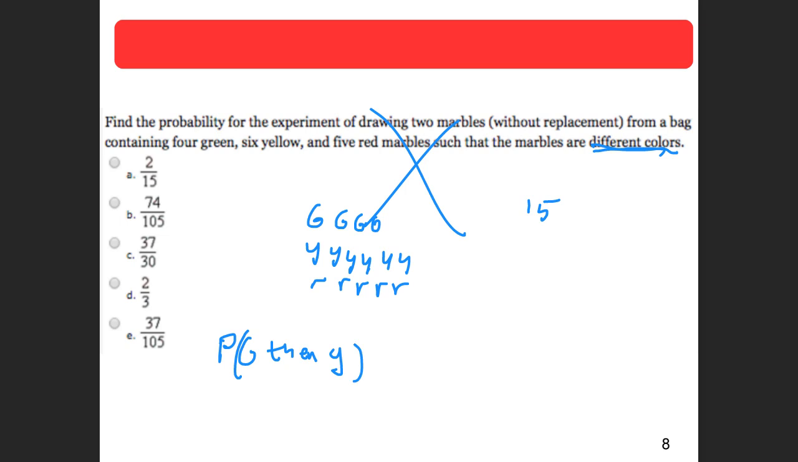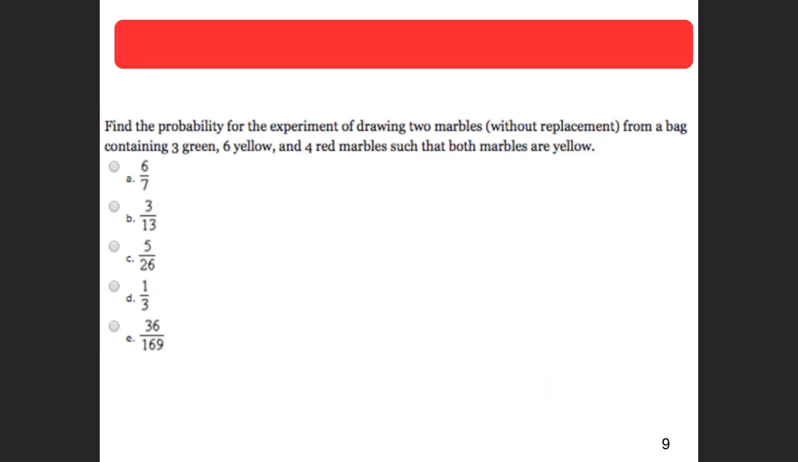Okay, so the probability of getting a green is going to be 4 out of 15. But now one of those greens is gone. And then the yellow, I have 6, so this would be 6 out of 14. I'm going to simplify this down. 2 goes into 4 2 times, 2 goes into 14 7 times, 3 goes into 6 2 times, 3 goes into 15 5 times. So 4 over 35 would be my answer. All right, so dependent events means that the second event is going to be affected by the first one.